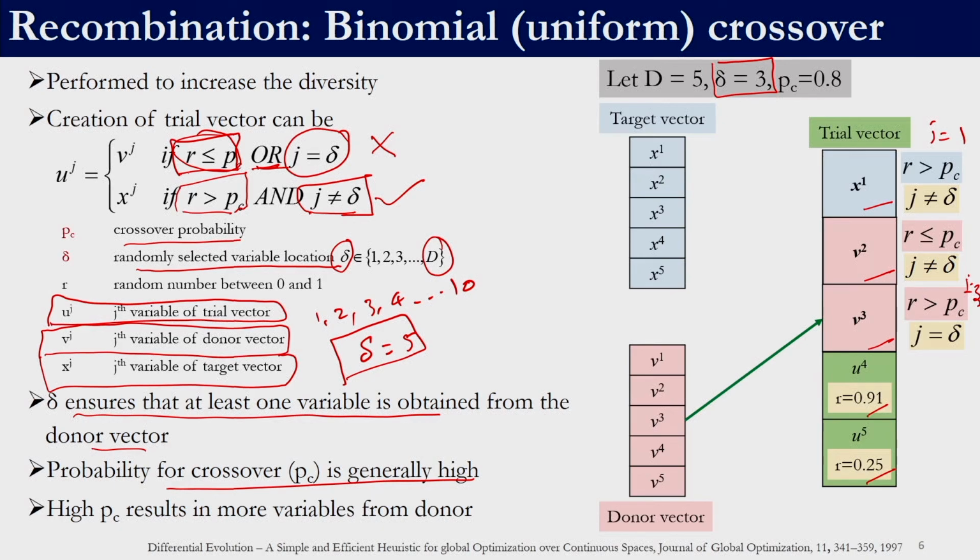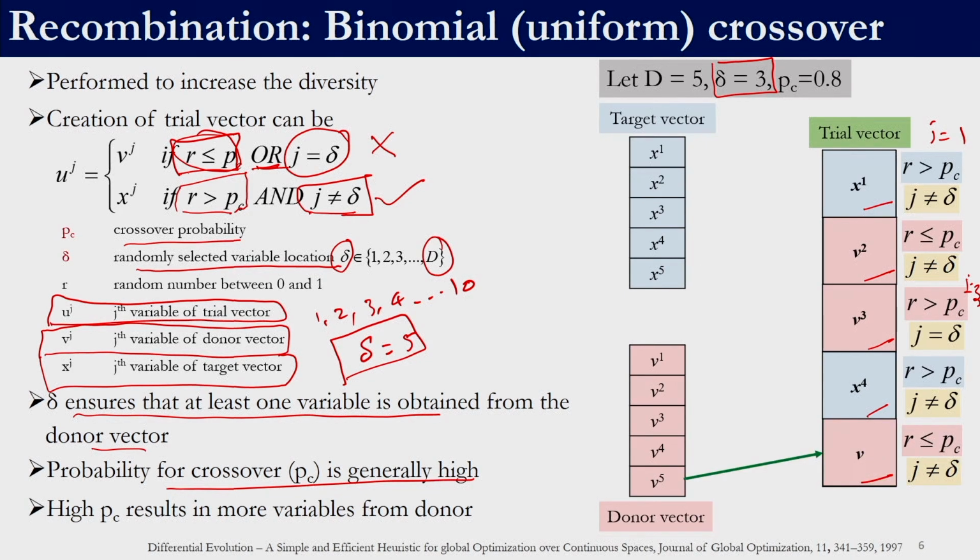Similarly, we can see for the fourth variable. j is not equal to delta and 0.91 is greater than 0.8. So, it is going to come from the target vector. The random number for the fifth variable is 0.25. So, it satisfies the first equation, 0.25 is less than 0.8. So, it will come from the mutant vector. So, this should be V5. This is how the trial vector is generated.